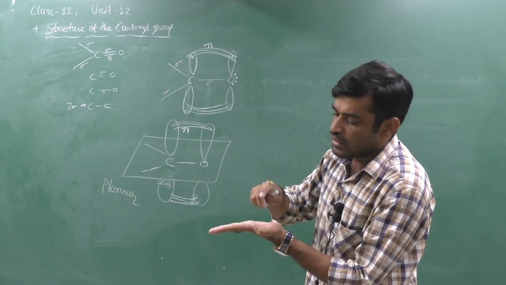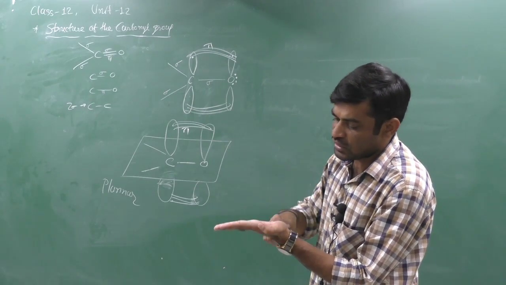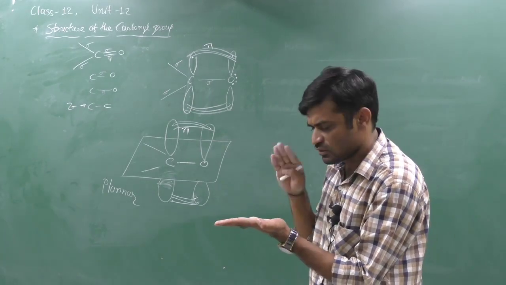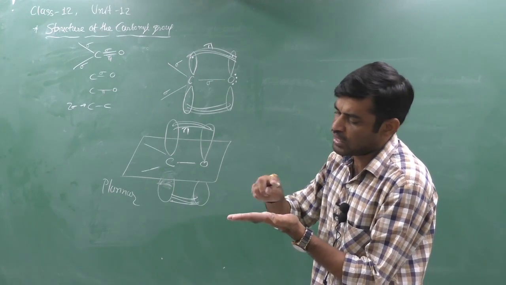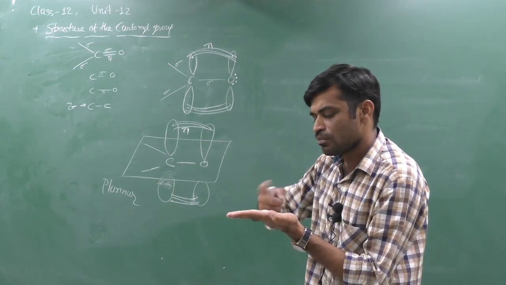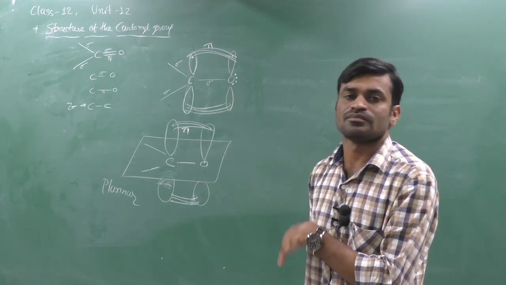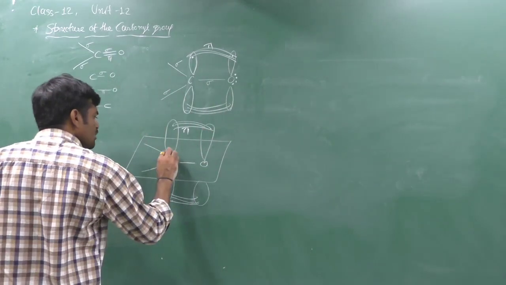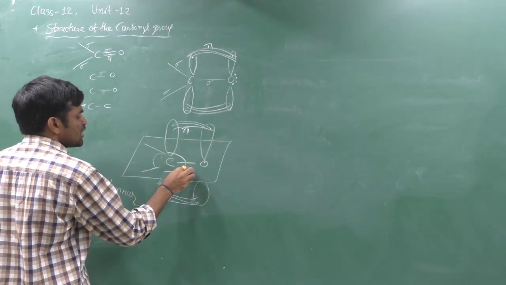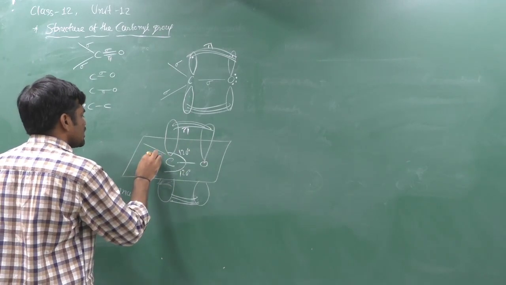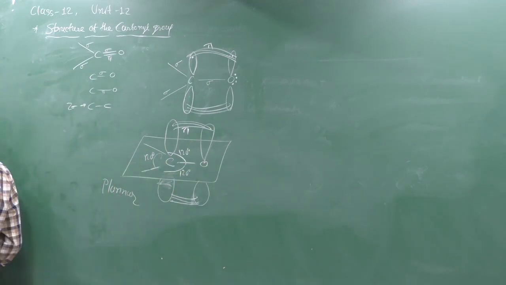It is a plane. It is a carbonyl carbon, here oxygen, here carbon, which all are present in the same plane. One electronic cloud is present in the upside of the plane, one is downside of the plane. Clear? If you measure the bond angles, then it is 120 degrees. If you measure the bond angle like that, then it is 120 degrees.